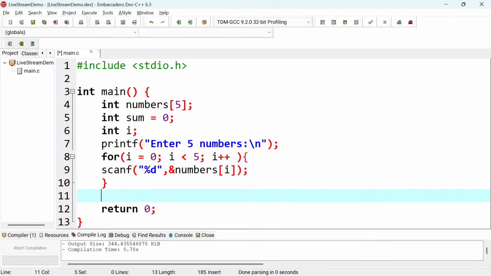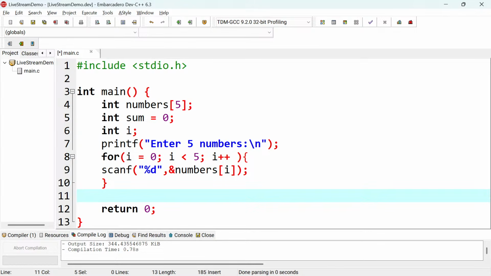So when i is equal to 0, 0 is less than 5, yes. So I'll ask a number from the user, and then I'll store it at index 0. Increment, so 1 is less than 5, yes. Then I'll ask the user for a value, and then I'll store it at index 1, right? Then I'll increment the value of i to 2. 2 is less than 5, yes. Then I'll store again the value at the index. So I'm going to take 5 values, until i is equal to 4. Then if I increment and i is equal to 5, 5 is less than 5, no, so I'm going to jump out of this, right?